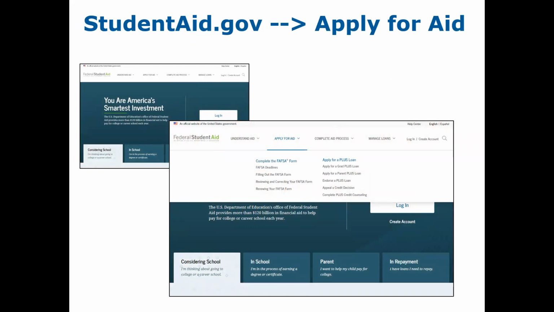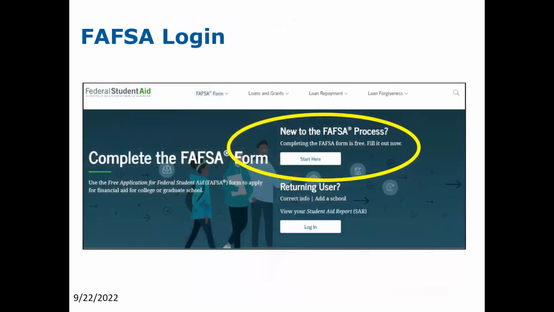Now we're going to move into talking about the FAFSA form on studentaid.gov. So you will go to studentaid.gov, go under apply for aid and click the link that says complete the FAFSA form. When you're logging in for the very first time, you will click Start Here, and using the student's FSA ID, identify the student. You can save the FAFSA as you go through the process, and you do not need to complete the FAFSA in one sitting. If you leave the FAFSA, when you do come back in, the next time you will click the login.